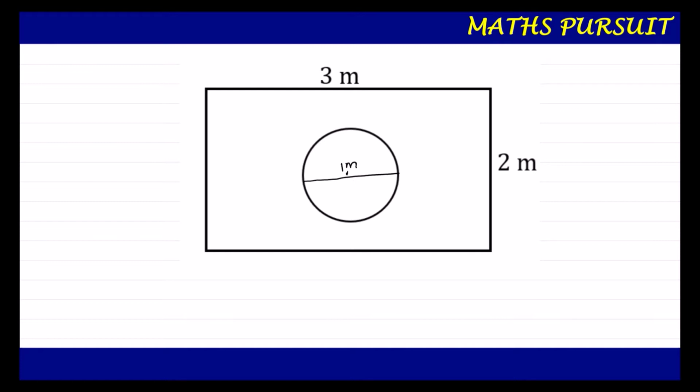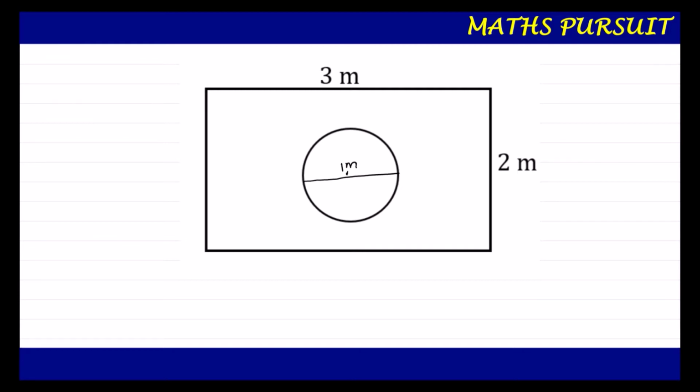Now guys, as per the question, we need to find out what is the probability that it will land inside the circle. What will land? If we drop a die, the probability that it will land inside the circle. Let us first of all find out the area of the circle, because if we know the area of the circle, then it would be easy for us to find out the probability.